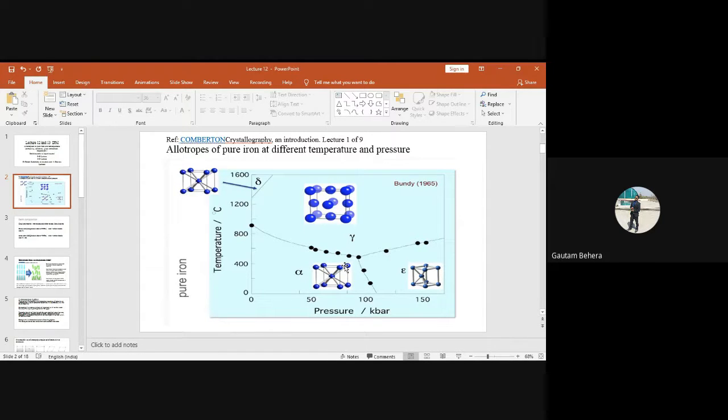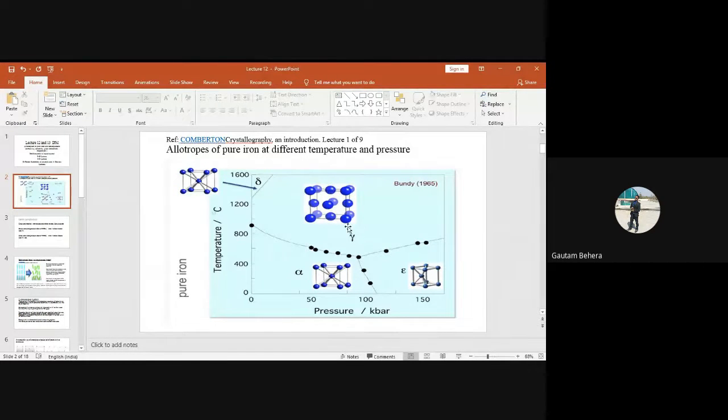8 corners, fine. But the moment I heat it to a temperature of 910 to 912 degrees centigrade, the crystal structure of pure iron changes to which one? This one. FCC. Very good. Face centered cubic structure. That means 8 atoms are at the 8 corners of the cube, but each face center will have one atom, right?